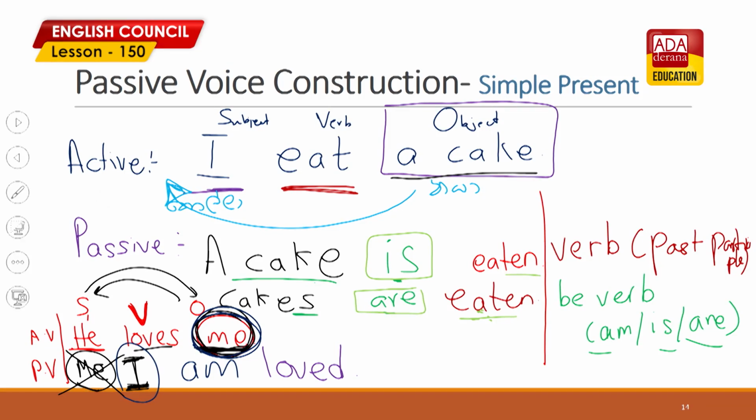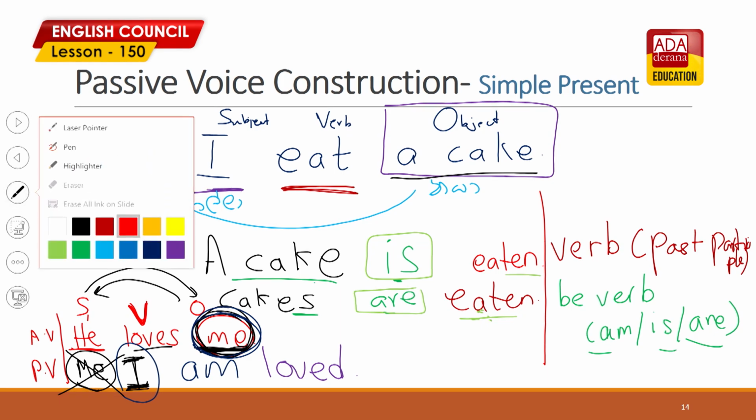So, I eat cake. You need to know the active voice sentence to construct the passive voice sentence.